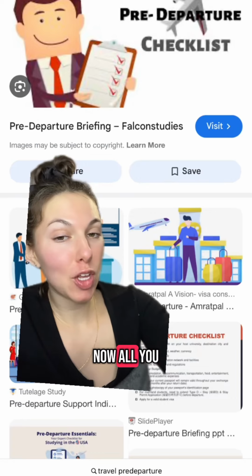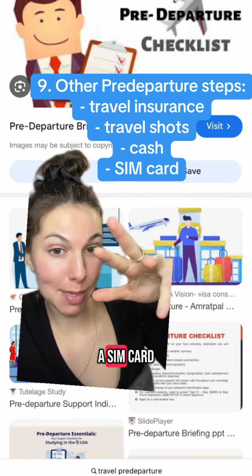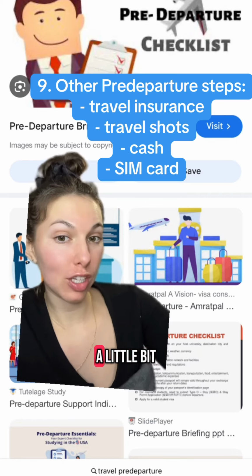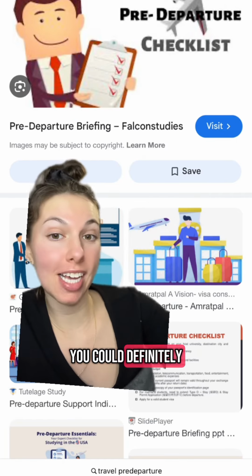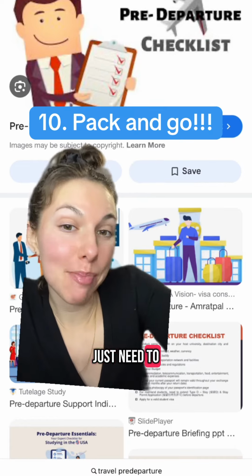Now all you have to do is get your travel shots, get your travel insurance, get cash, get a SIM card. You could do that on arrival, but if you're a little bit nervous because it's your first trip, you could definitely get an eSIM beforehand. I would suggest using Airalo. And then you just need to pack and go.